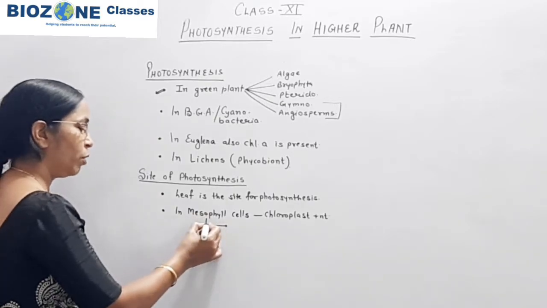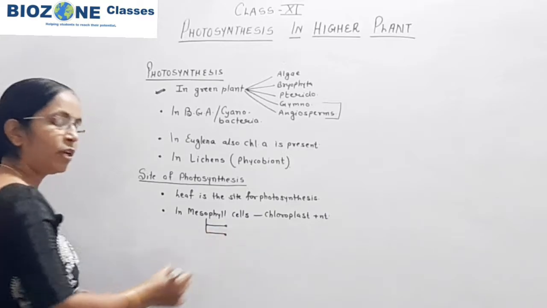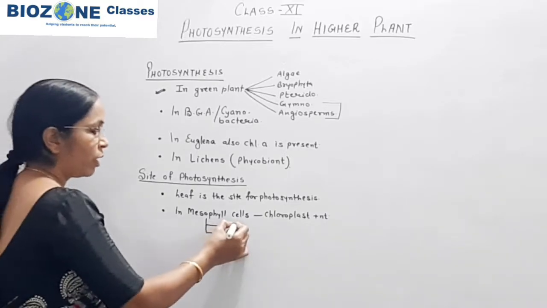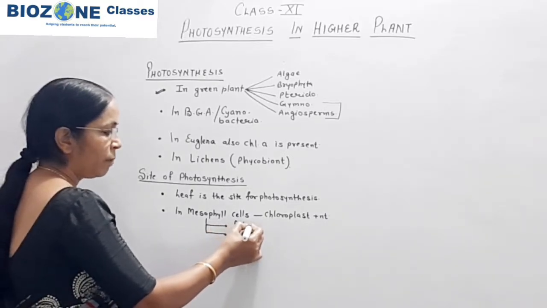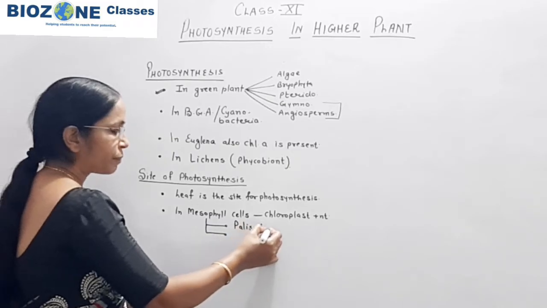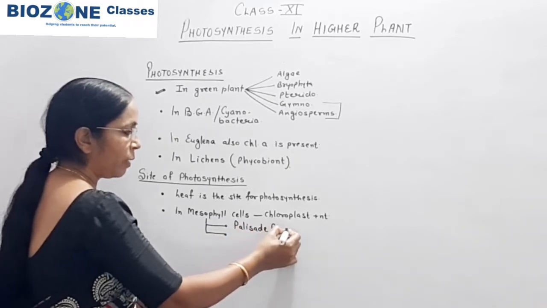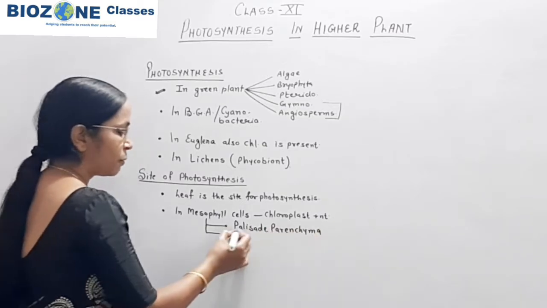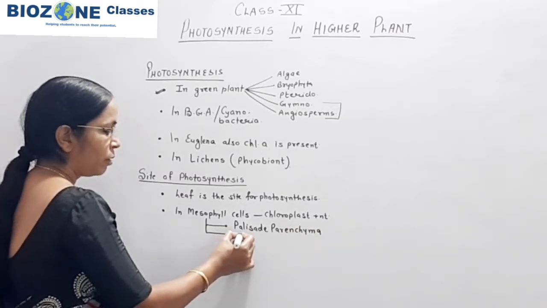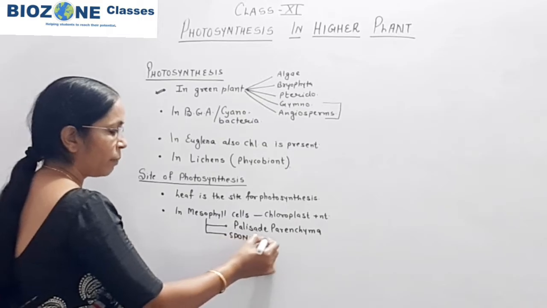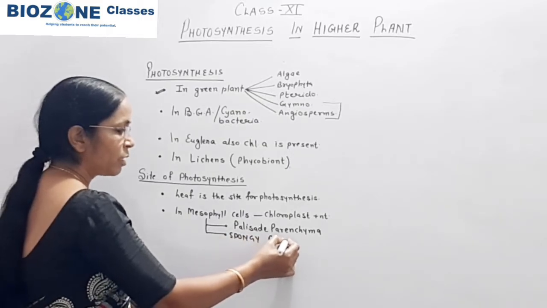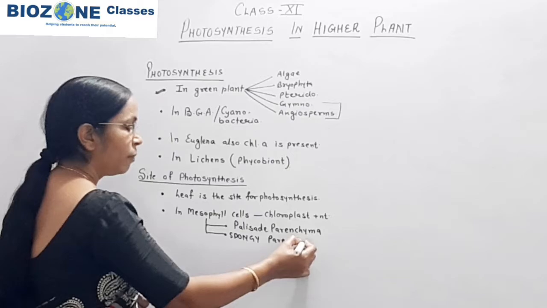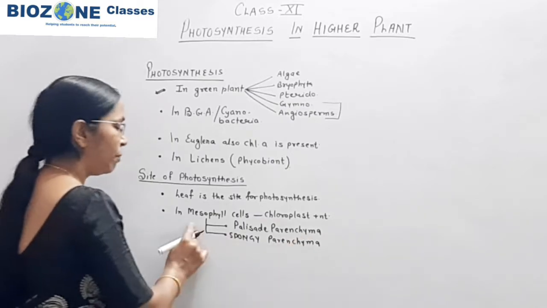Mesophyll in the leaf, you remember, in dicots is differentiated into two: one is palisade parenchyma and the second is spongy parenchyma, and a major amount of chlorophyll, you remember, is present in palisade parenchyma. So these are the two tissues which combinedly form the mesophyll layer.